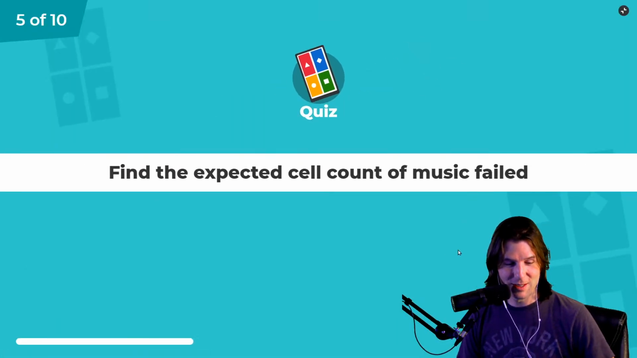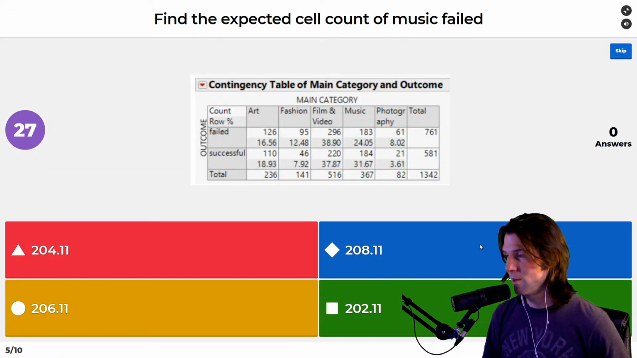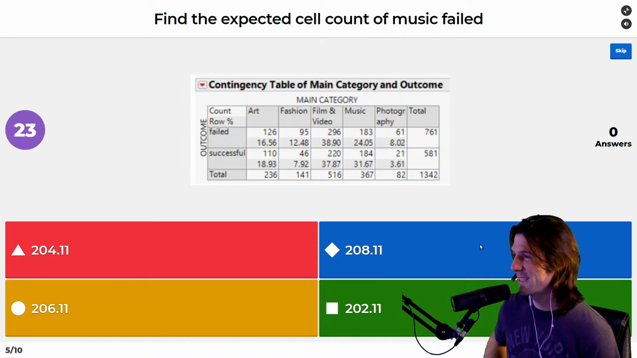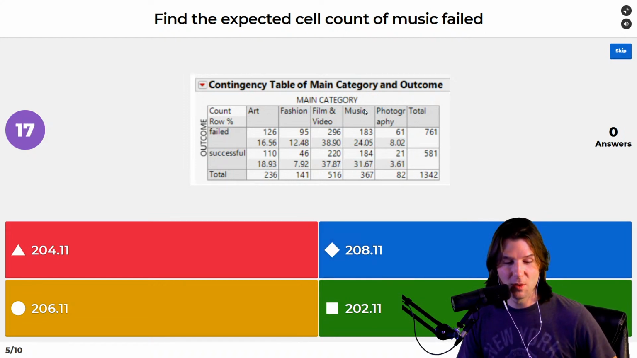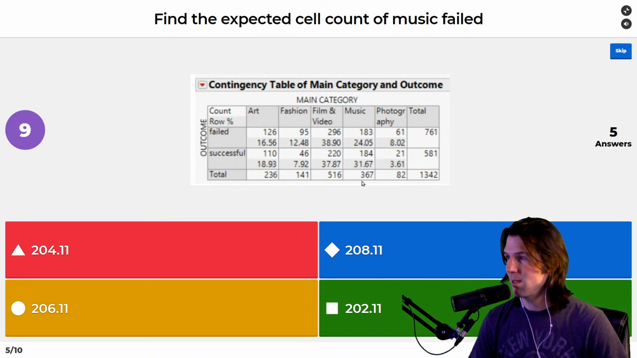Next question is, find the expected count of music failed. Oh, be quick right here. I don't even know if anyone's gonna answer. I should put 60 seconds because I should have been like, we're gonna have crazy latency. Music failed. Let's talk about the mathematics here. Music is going to have this for its column. It's going to have this for failed. You're going to take this right here for the total. So row total times column total over grand total for music failed. Row total, column total, grand total.